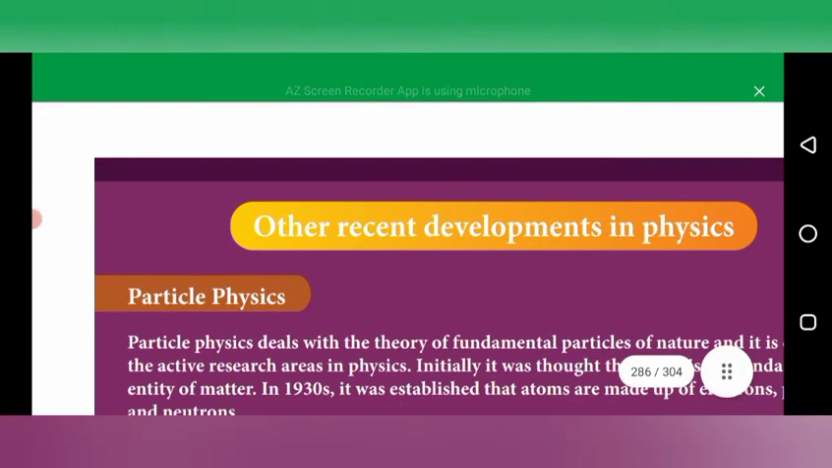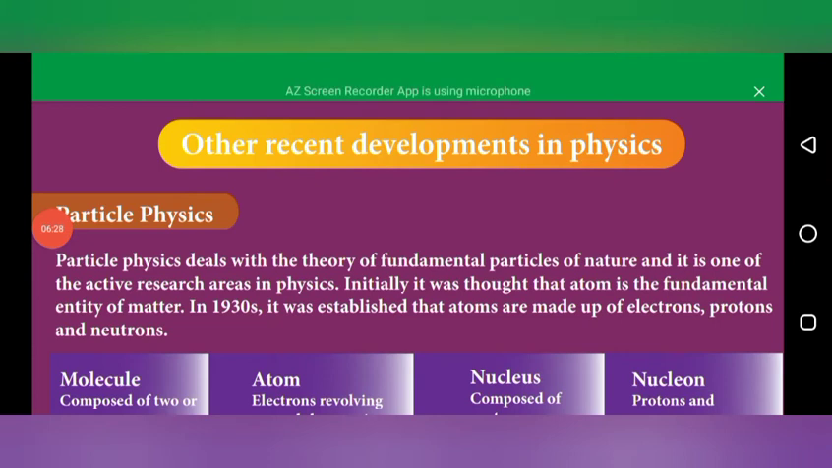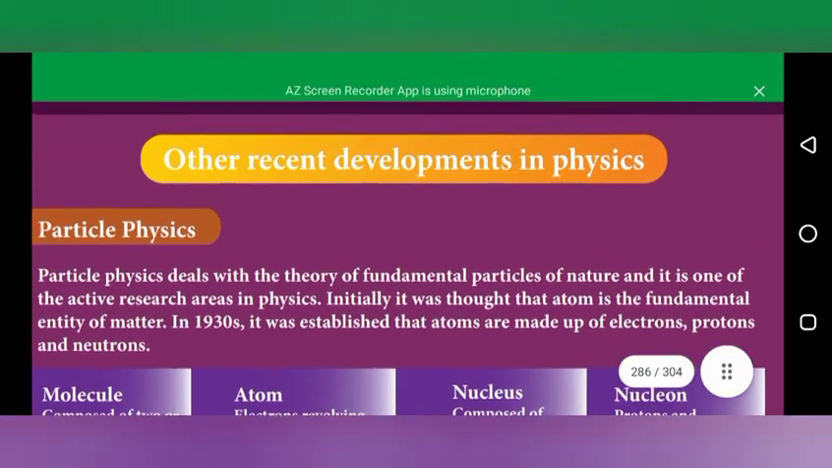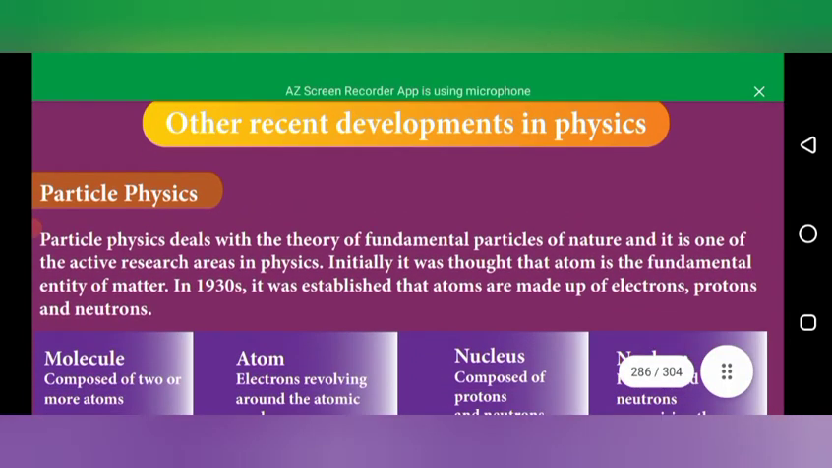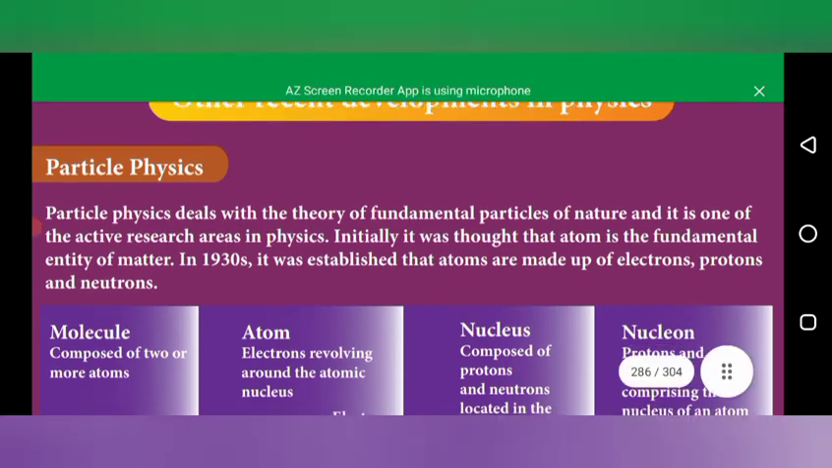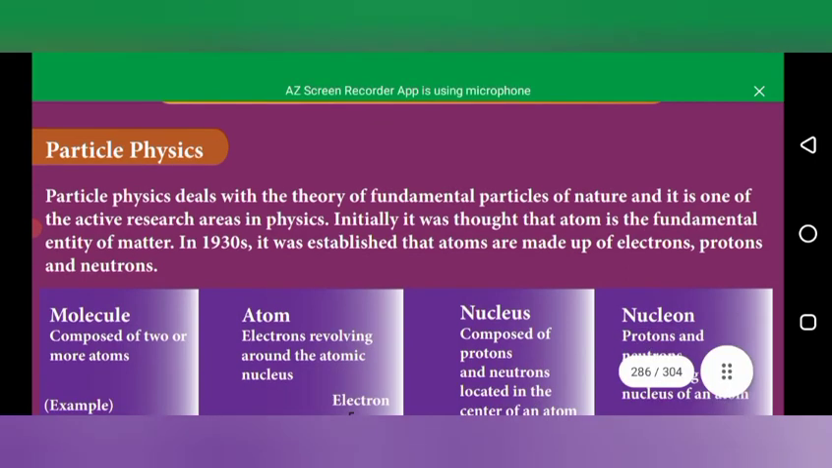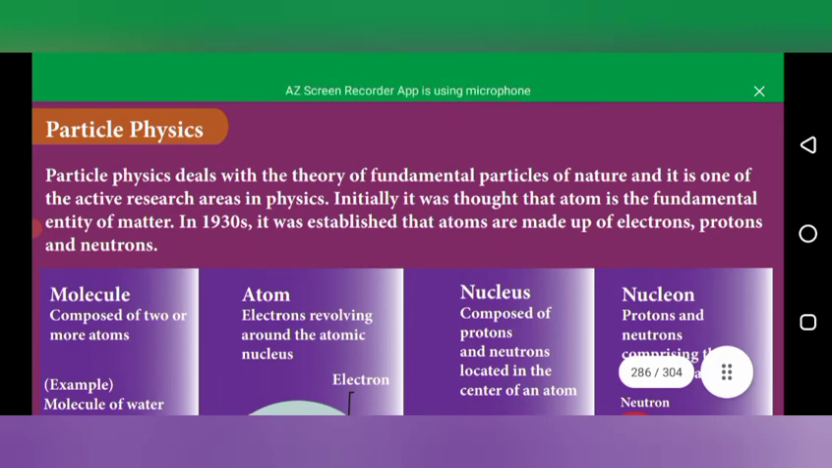And the last one, so this is the last topic, other recent developments in physics. In this, we have to study about the black hole. Before that, we have to study some small definitions of particle physics. So what is meant by particle physics? It is the theory of the fundamental particles of nature.